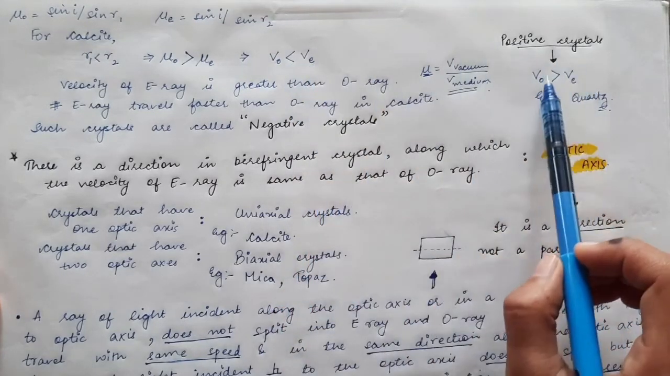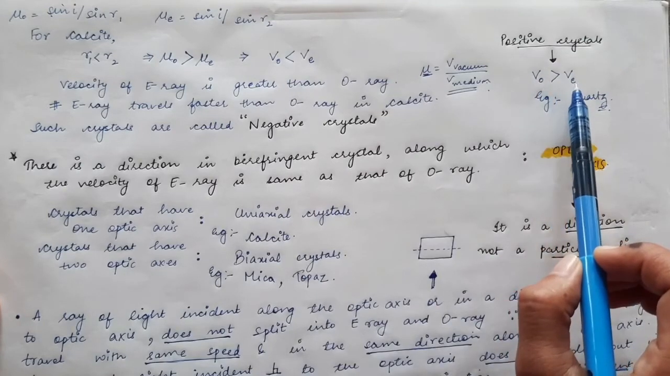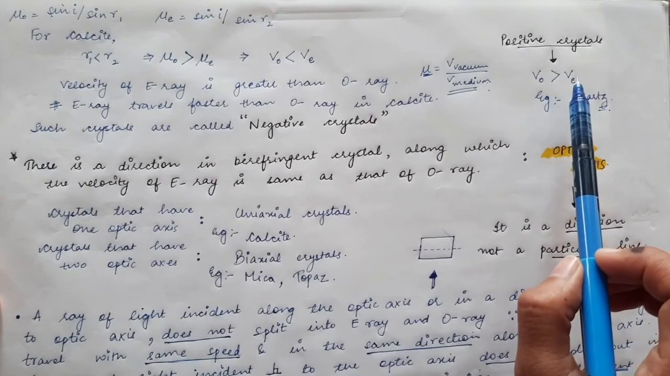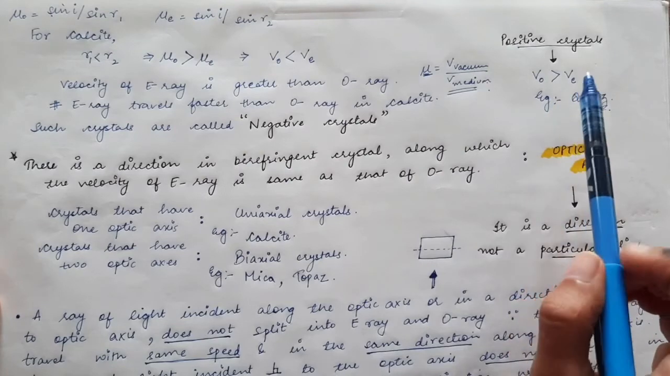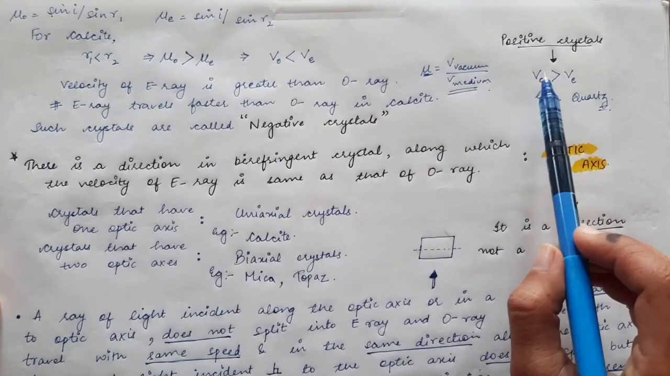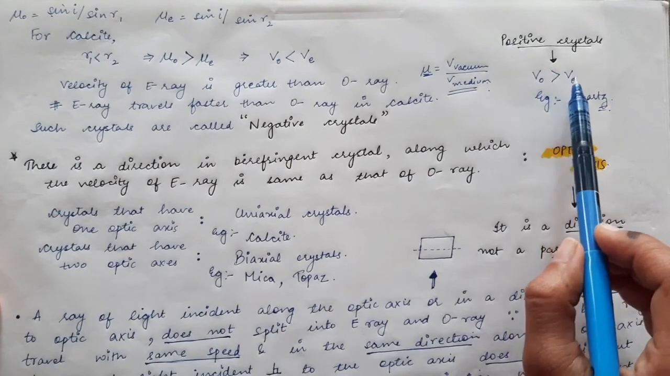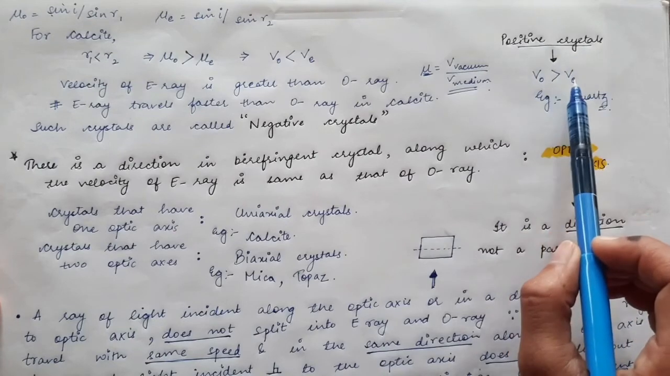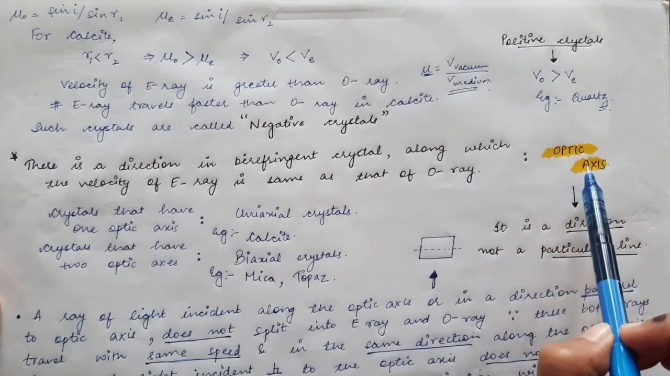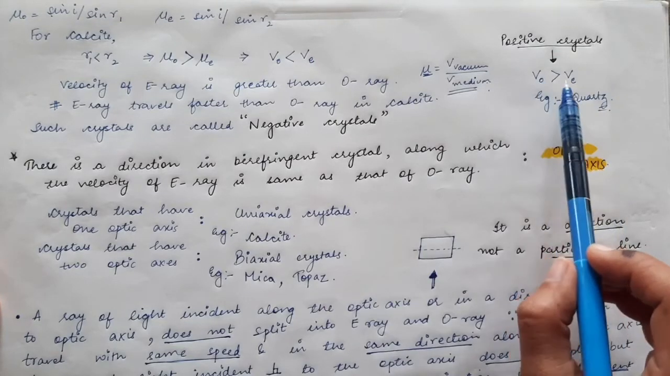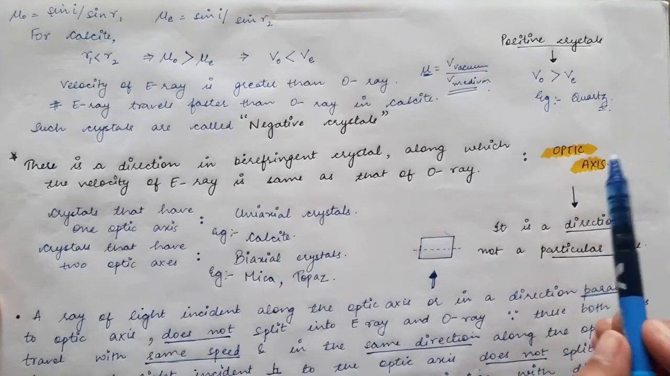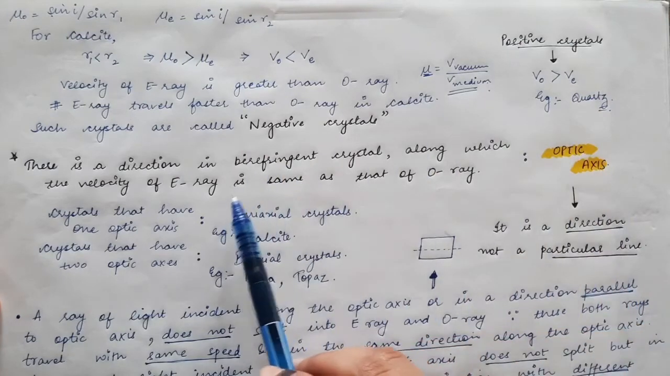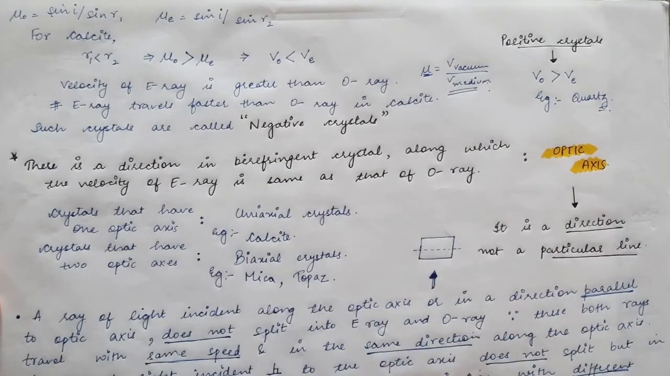And in positive crystals we have said that the velocity of the O ray is greater than the velocity of the E ray. So this happens when we are not taking into account the optic axis. If the direction is not the optic axis, the O ray always travels with a greater speed than the E ray. But if in these positive crystals the direction in which the O ray and E ray are traveling is the optic axis, then the O ray and E ray will travel with the same velocity. So only along this direction inside the crystal do both the E ray and O ray travel with the same velocity.